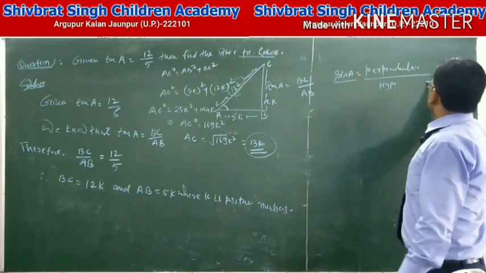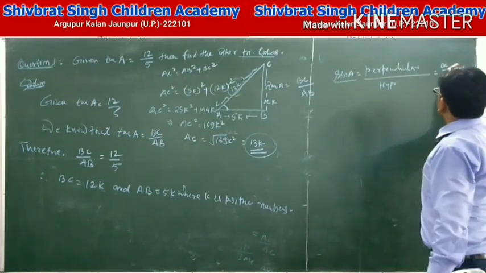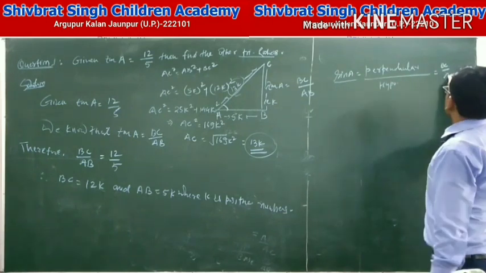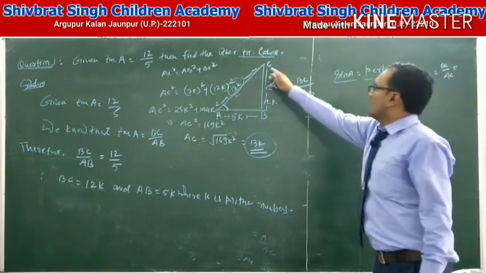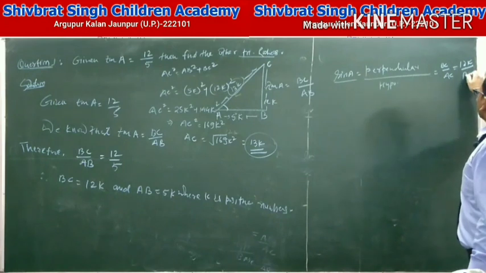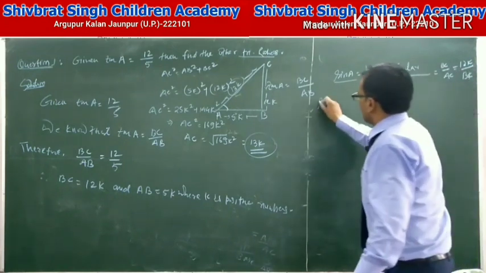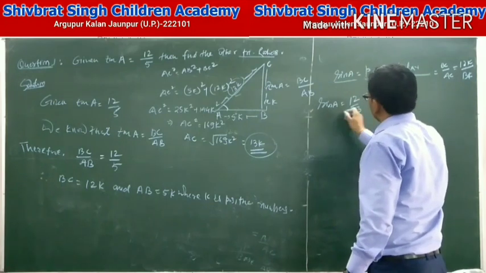Yes, student, that means the perpendicular side is BC and the hypotenuse is AC. Here the value of BC equals 12K and the value of AC equals 13K. Then, finally, we get sin A equal to 12 by 13.